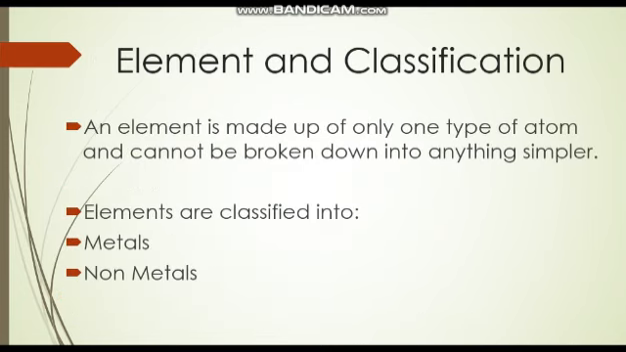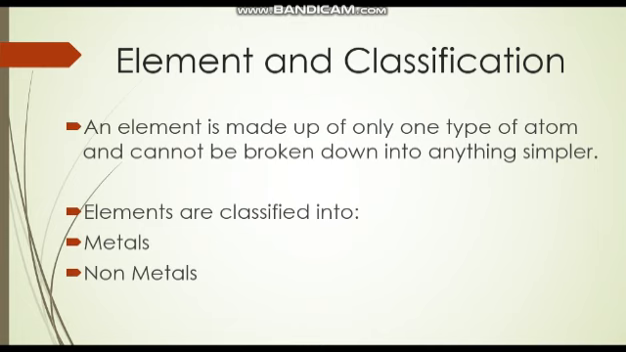Now first of all, what is an element? An element is a chemical substance consisting of the same type of atoms. For example, we say carbon is an element. Why? Because it is made up of carbon atoms. Elements can be classified into groups according to their properties. They are sorted into metals and non-metals.